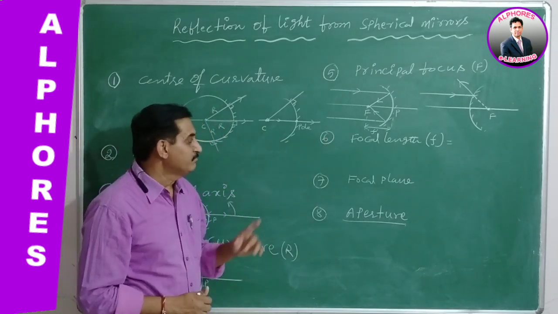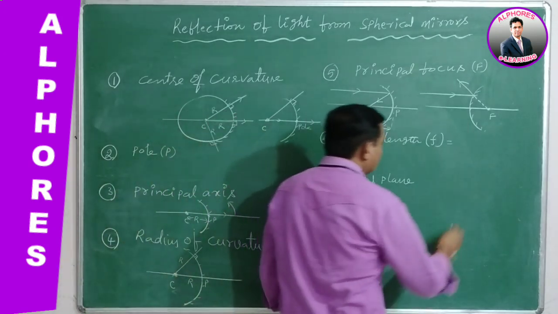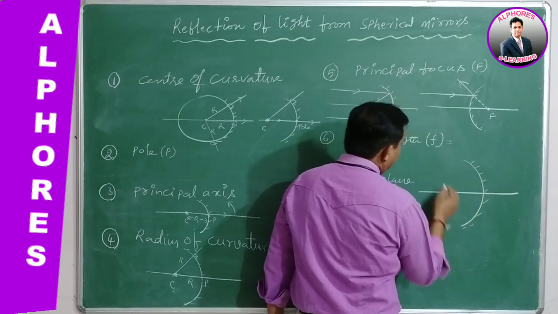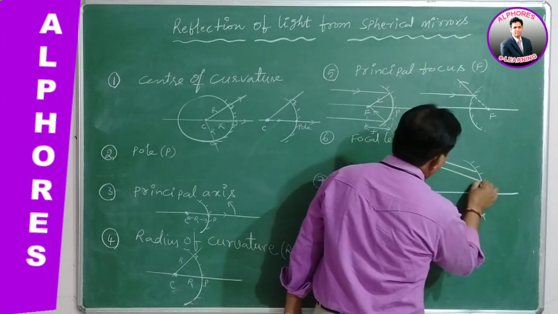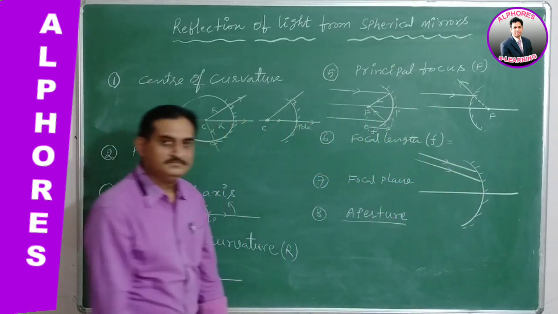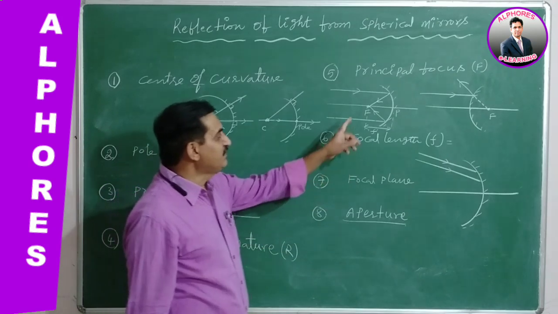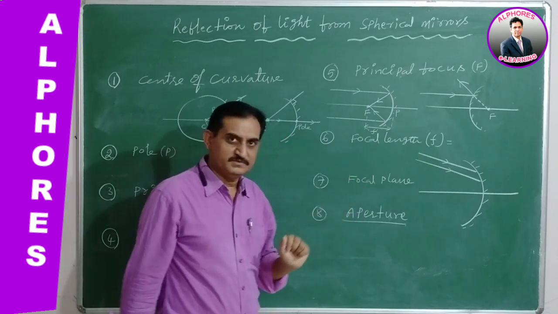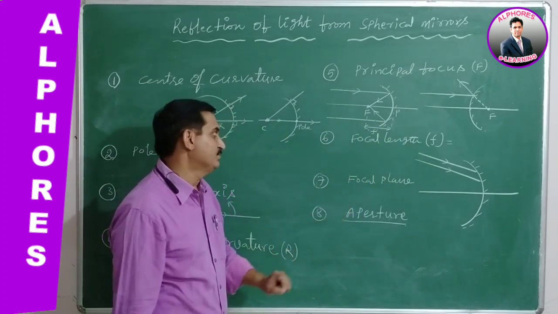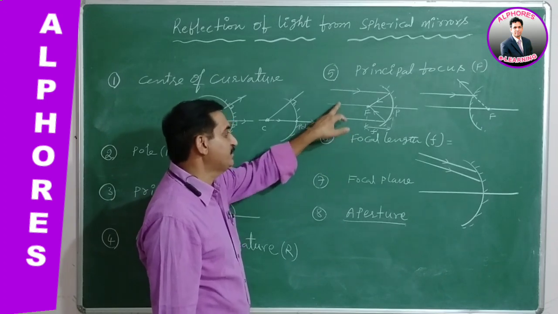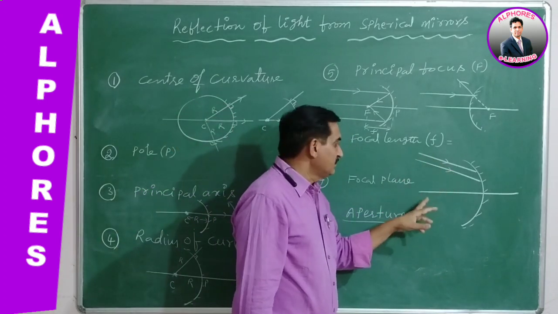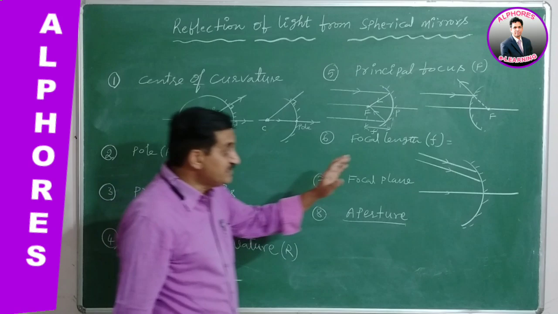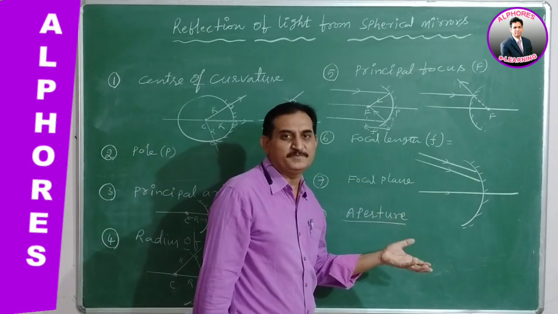But sometimes, suppose this is a concave mirror, a parallel beam of light is incident on this spherical mirror. There is a difference between these two cases. Here it is a parallel beam, here also a parallel beam. What is the big difference? Here the parallel beam is parallel to the principal axis. Here the beam is parallel, but it is not parallel to the principal axis.